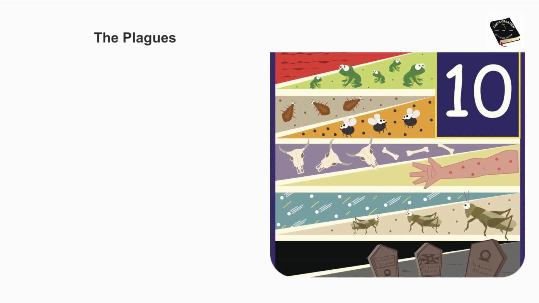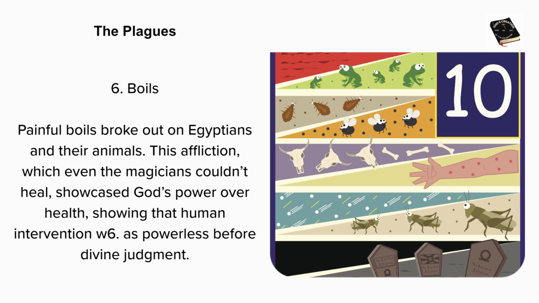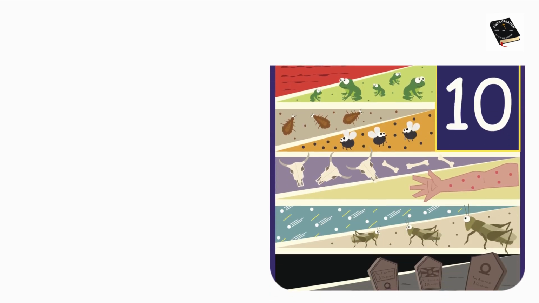The plagues. 6. Boils. Painful boils broke out on Egyptians and their animals. This affliction, which even the magicians couldn't heal, showcased God's power over health, showing that human intervention was powerless before divine judgment.